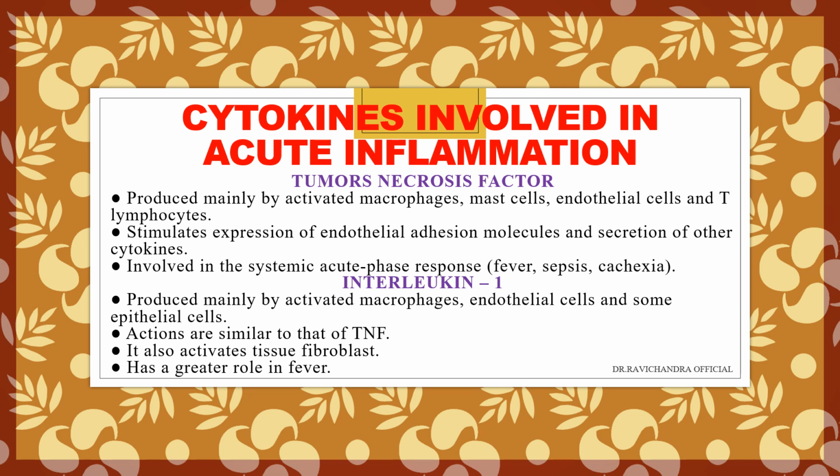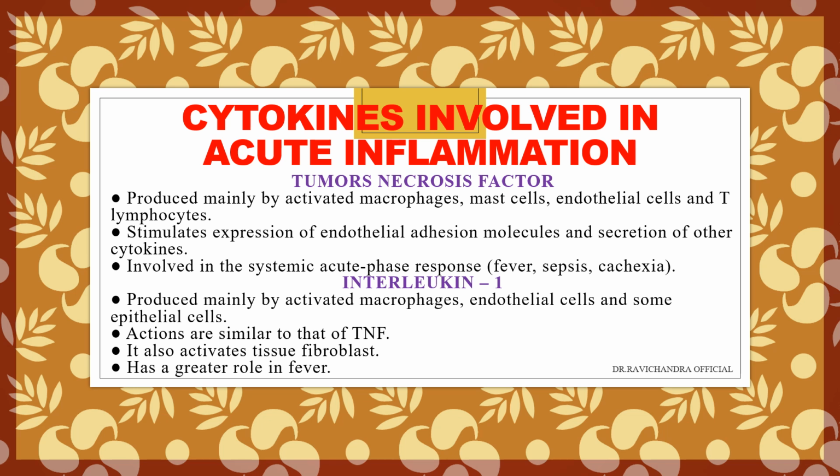Tumor necrosis factor will cause fever, sepsis, cachexia. Acute phase response is produced by tumor necrosis factor. Interleukin 1 is produced mainly by the activated macrophages, endothelial cells, and a few epithelial cells.